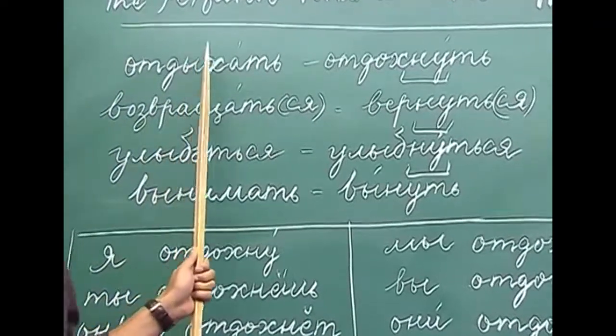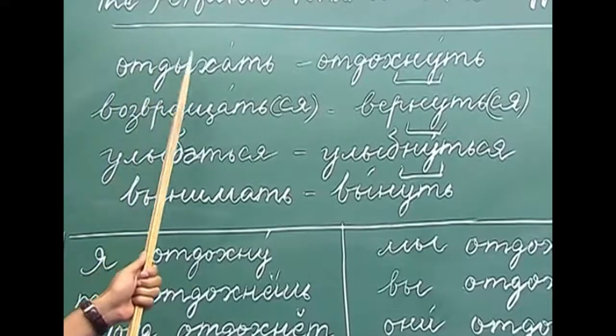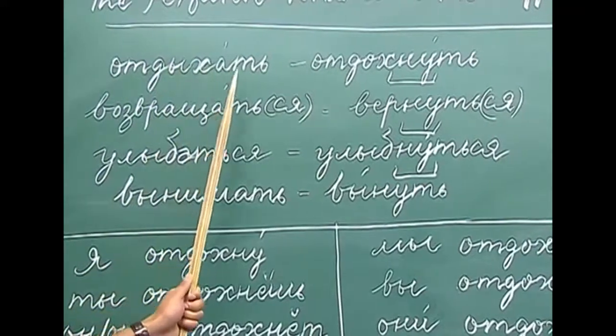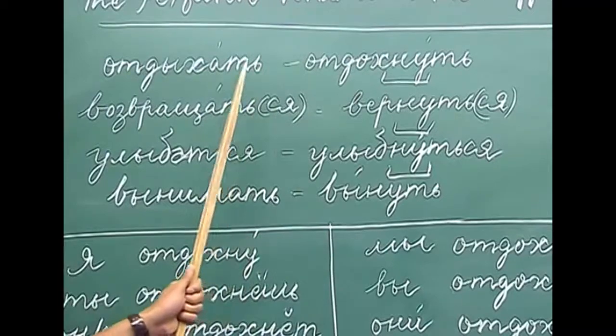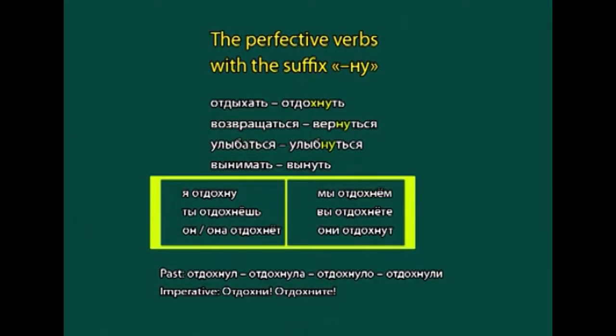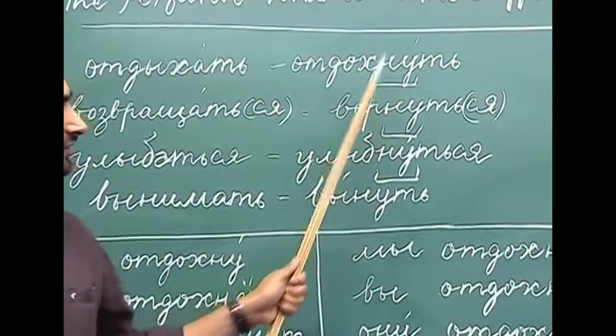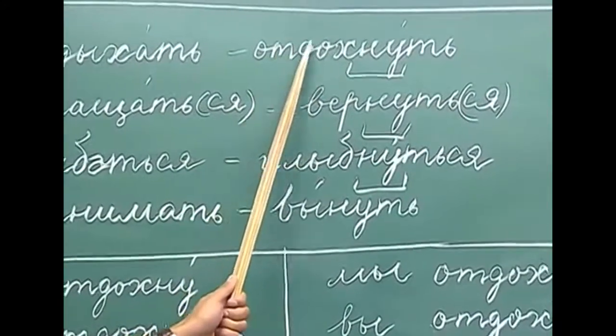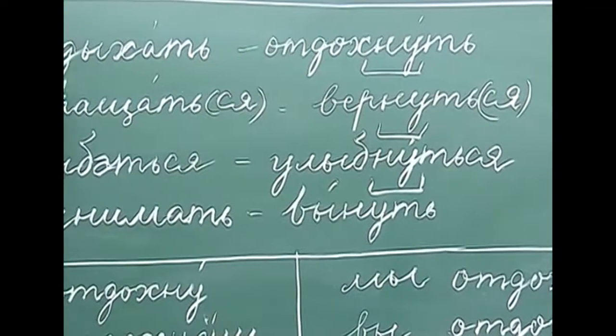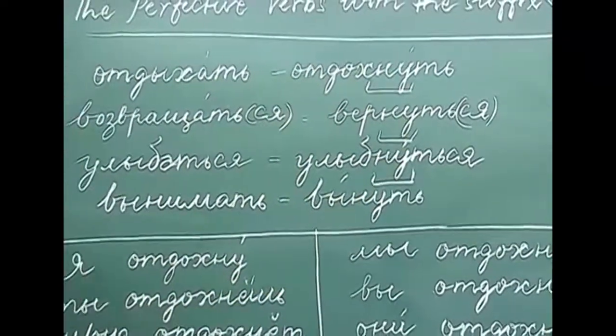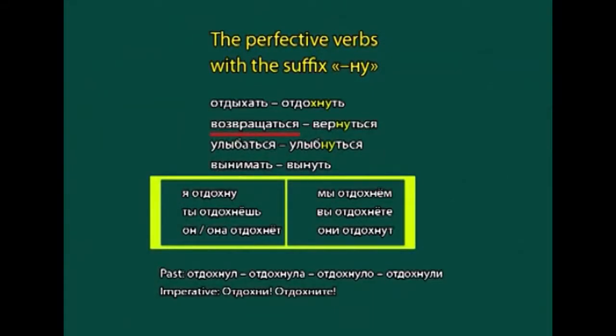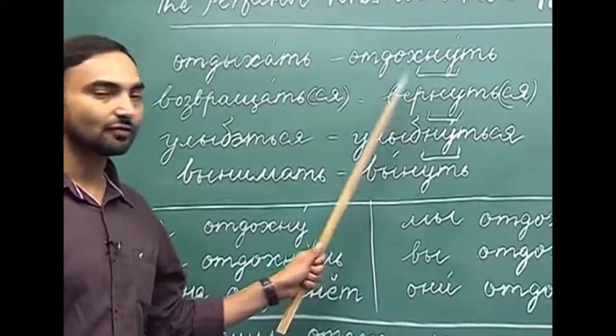This is imperfective aspect, and what is the perfective aspect? Adakhnut. So, here as you can see, nu is the suffix which has been used to make its perfective aspect. Ad-dikhaj, adakhnut. Similarly, vazvrashat or vazvrashatsya, or virnut or virnutsa.